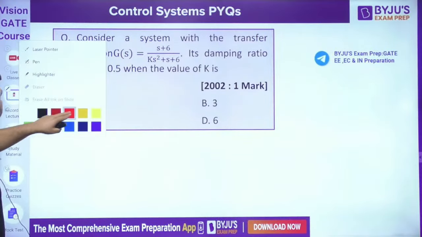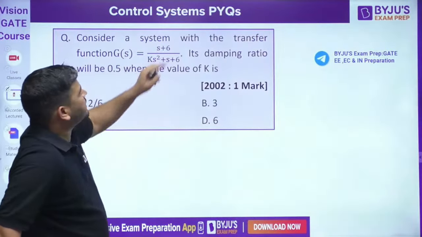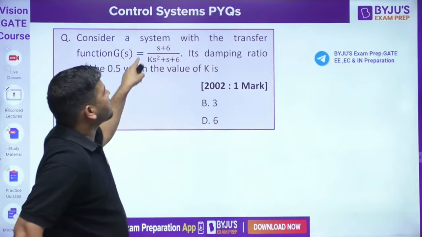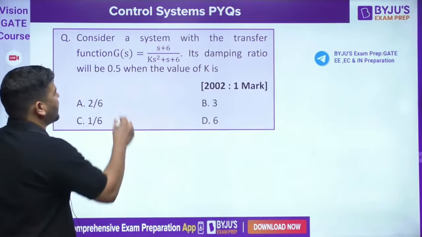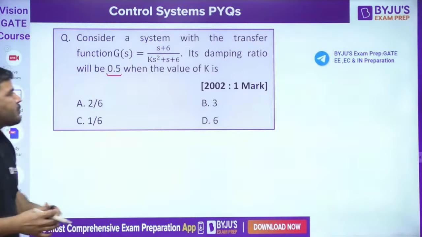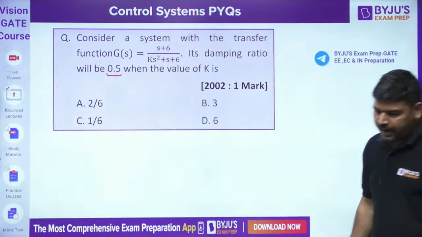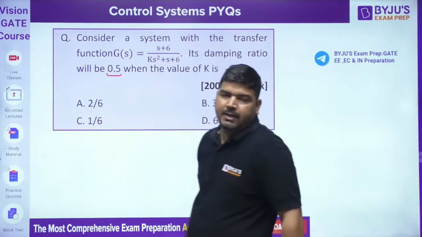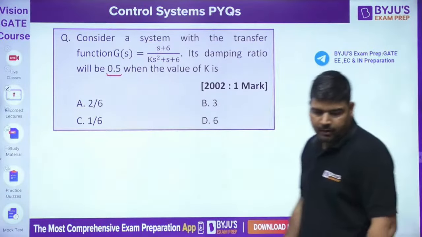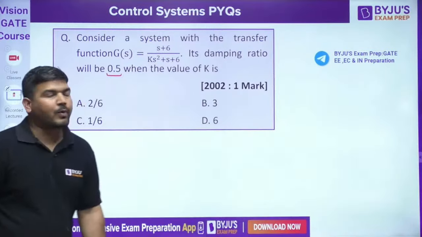The first question on your screen: consider the system with this transfer function. The damping ratio is given as 0.5, and we need to find the value of K. Tell me guys, what is the value of K if the damping ratio zeta is 0.5? Do it fast everyone, let's see what is the correct answer.